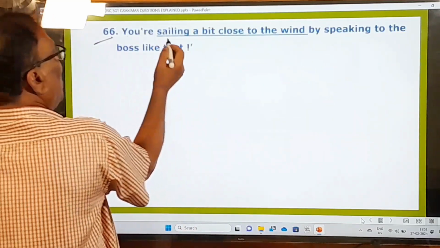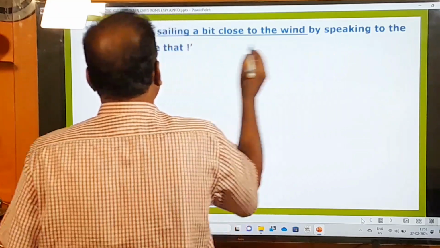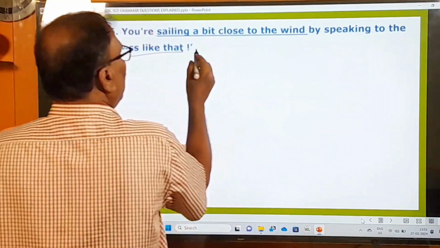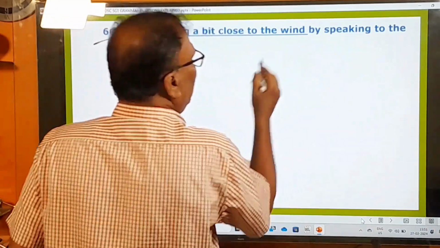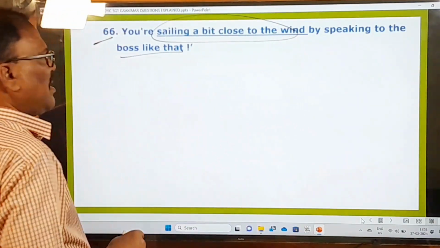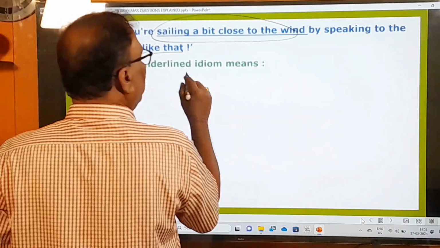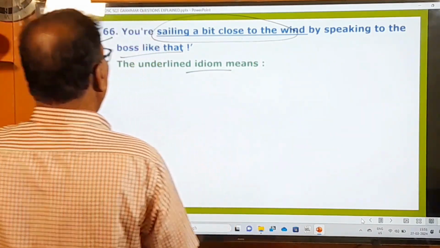66th question. You are sailing a bit close to the wind by speaking to the boss like that. So sailing a bit close to the wind, this is underlined. This part of the sentence is underlined. And what is the examiner asking you to do? The underlined idiom means, this is an idiom. What is the meaning of that?